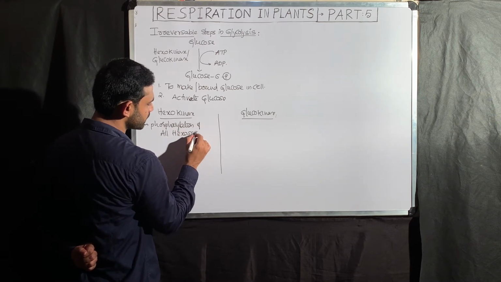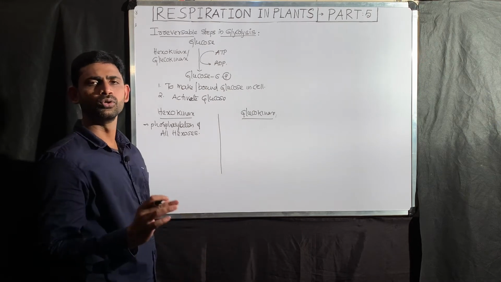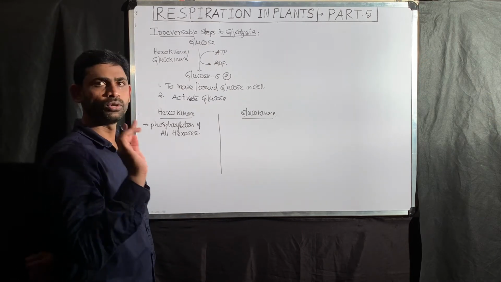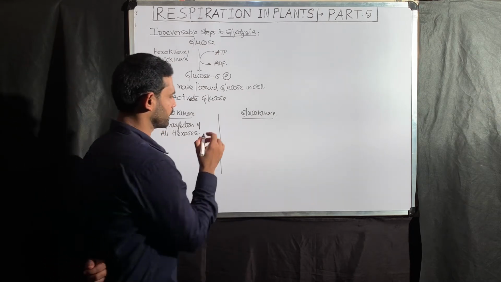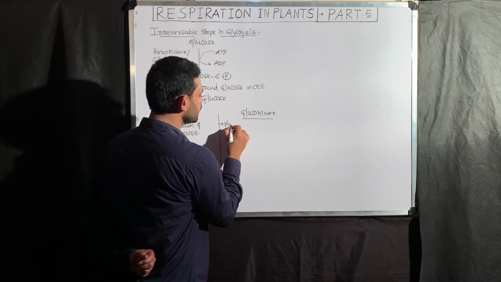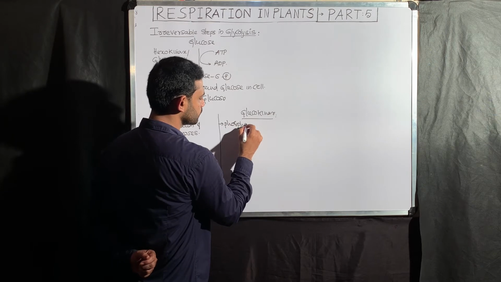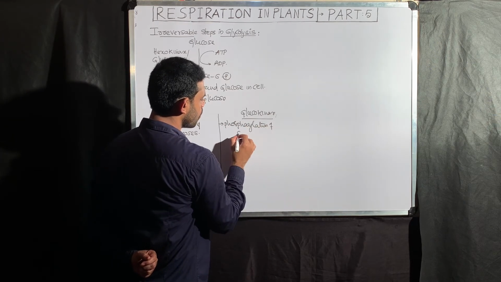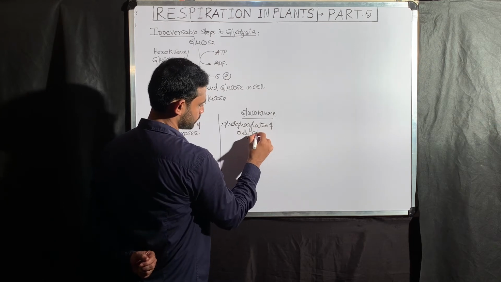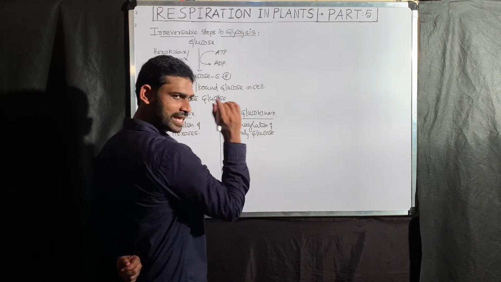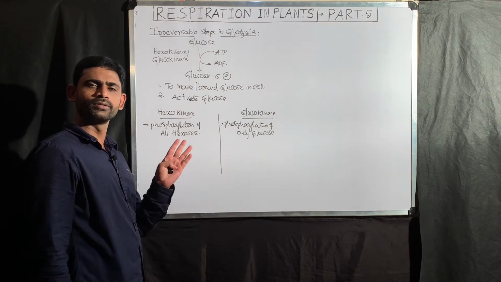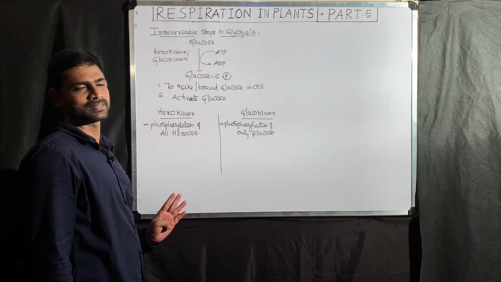All hexoses means what? Glucose, fructose, galactose, mannose. But glucokinase is highly specific and causes phosphorylation of only glucose. That is the difference. Hexokinase causes the phosphorylation of glucose, fructose, galactose, and all hexoses.